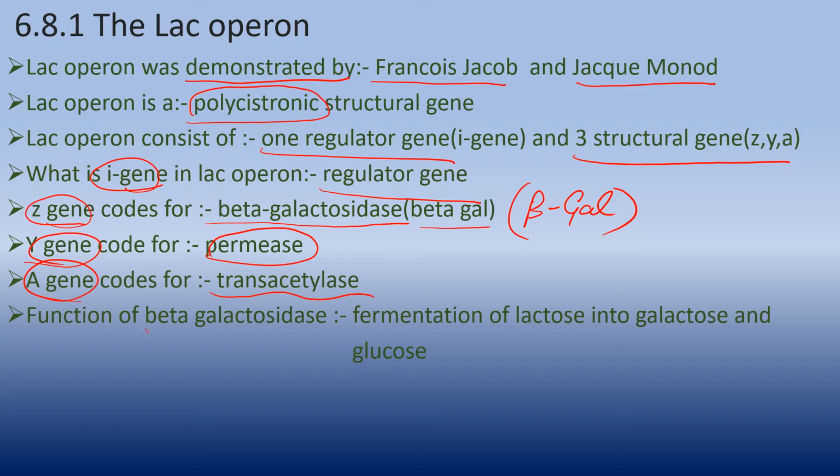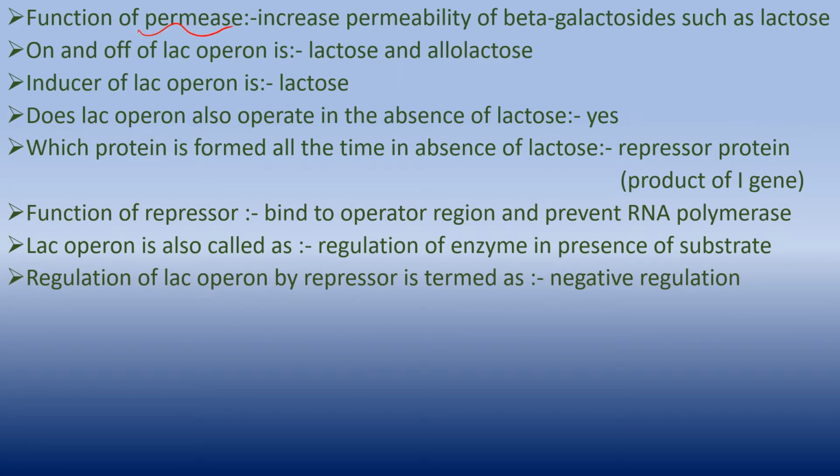The function of beta galactosidase is fermentation of lactose into glucose and galactose. The function of permease is to increase the permeability of beta galactoside. Beta galactoside is a lactose, and beta galactosidase is an enzyme which will digest lactose. On and off of lac-operon is lactose and allolactose. This is important. Allolactose is also on and off of lac-operon. Inducer of lac-operon is lactose.